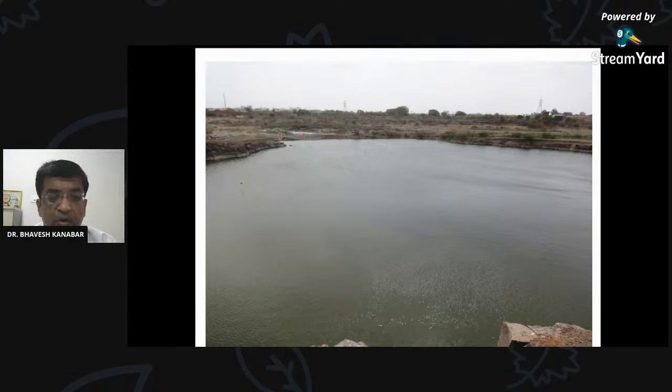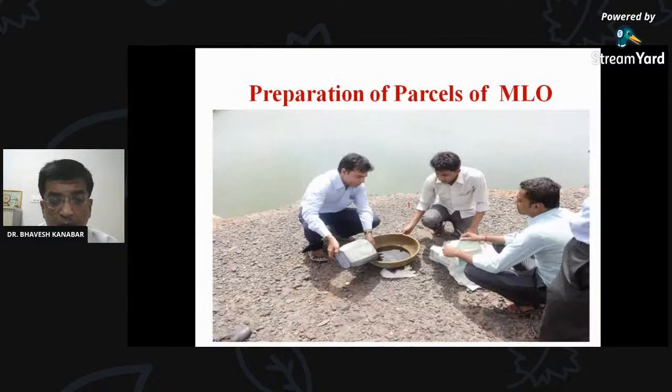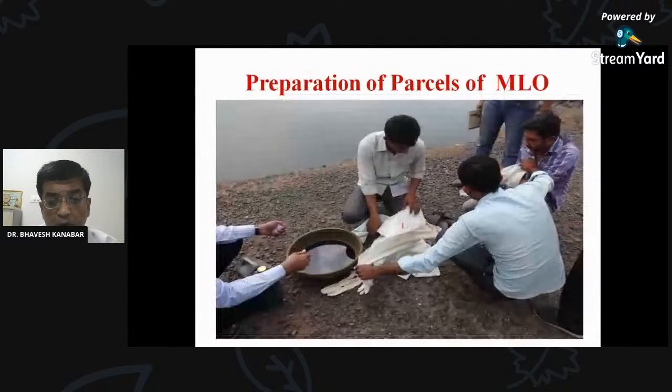See, such type of oil is to be applied in a large collection of water, a pond which is not used for drinking purposes. For this pond, first of all, an MLO parcel is prepared. How? Into one container, oil is to be taken, mosquito larvicidal oil or diesel oil, along with pieces of cloth. These cloth pieces are to be tied with a stone which is present around this area.